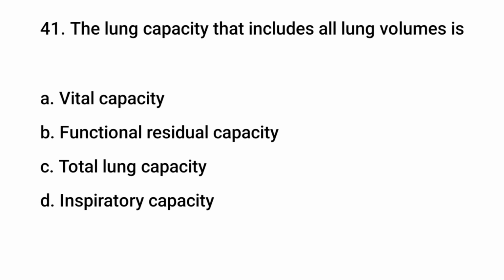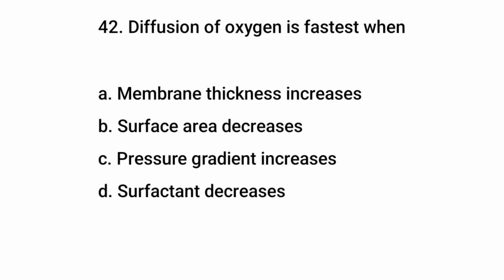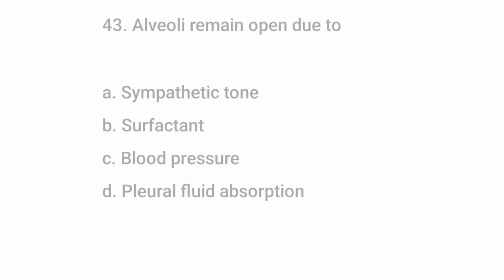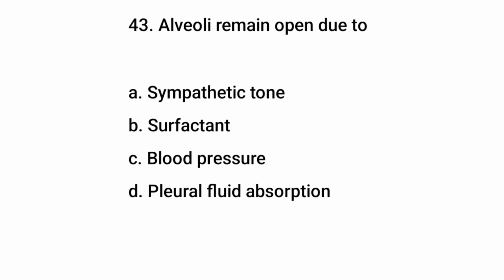Question number 40. Ventilation perfusion ratio is normally. The right answer is C, 0.8. Question number 41. The lung capacity that includes all lung volumes is. The right answer is C, total lung capacity. Question number 42. Diffusion of oxygen is fastest when. The right answer is C, pressure gradient increases.